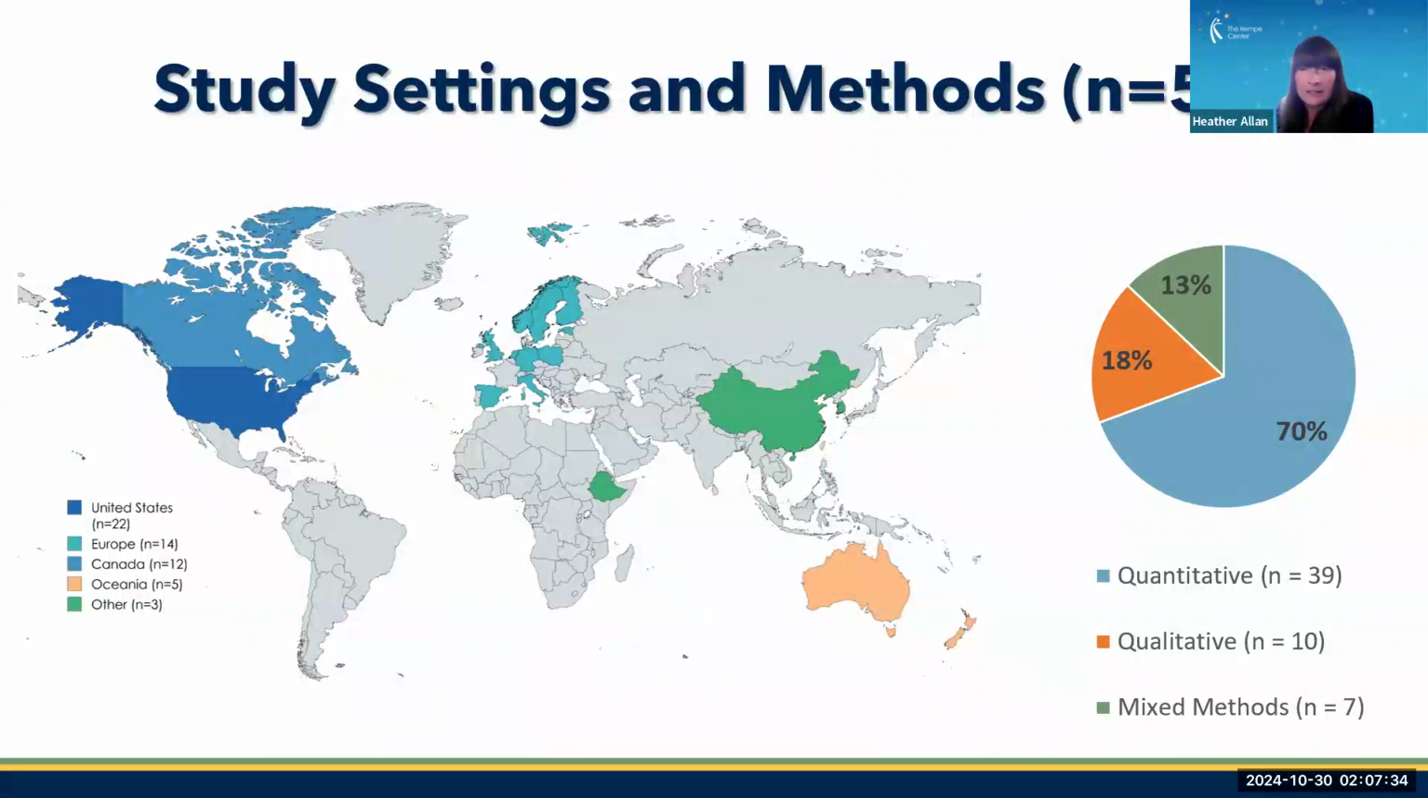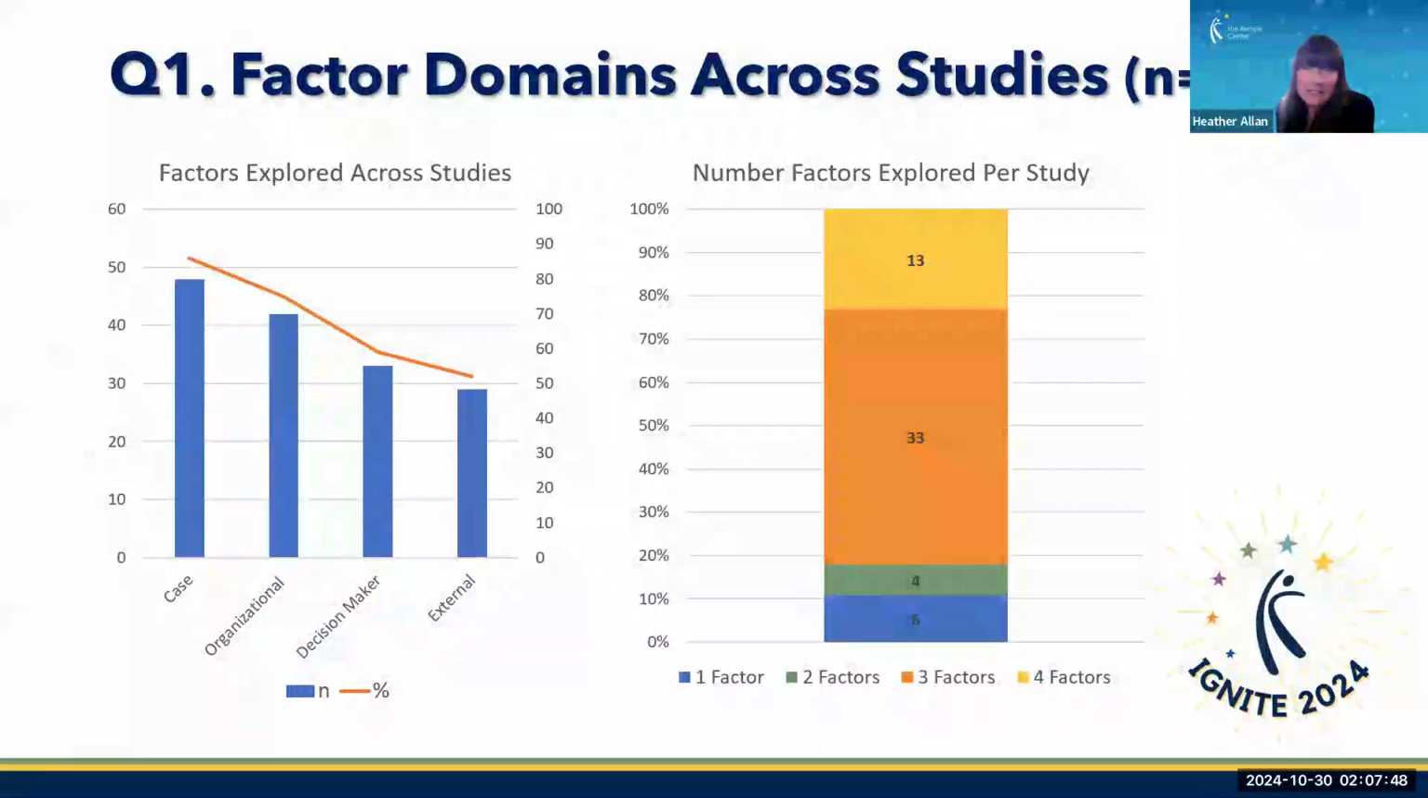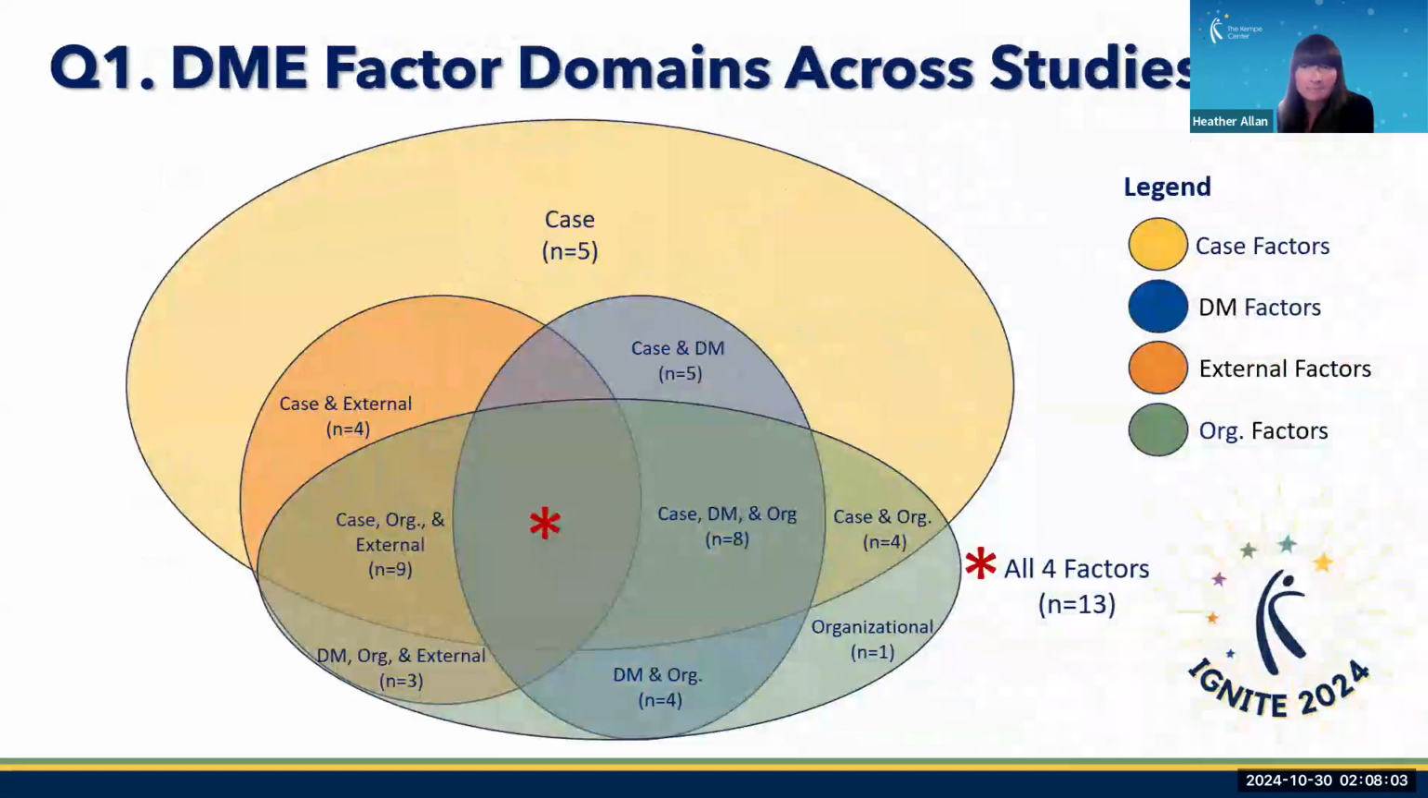So what did we learn? The DME is being used to understand child welfare decision-making all over the world. Of the 56 studies who made it into the final sample, the majority were conducted in North America, with the rest coming from 15 different countries in Europe, Oceania, Asia, and Africa. The studies we reviewed examined various combinations of DME factor domains. While case factors were the most commonly explored domain, represented in nearly 90% of studies, all but 6 explored more than one factor domain, with a quarter of studies examining all 4.